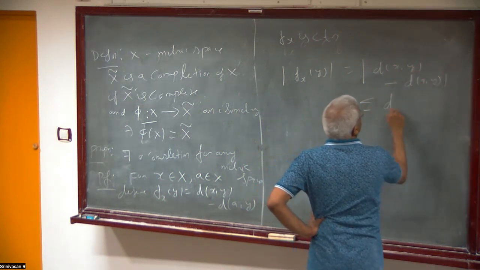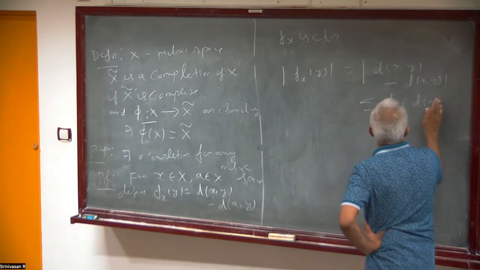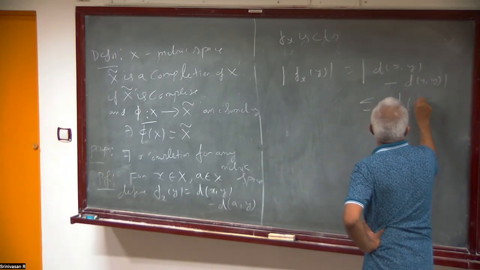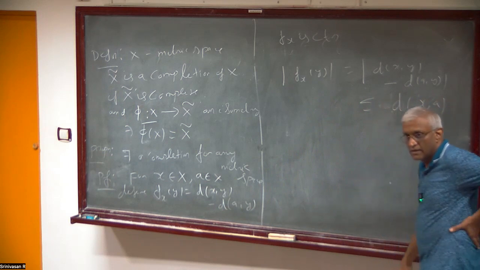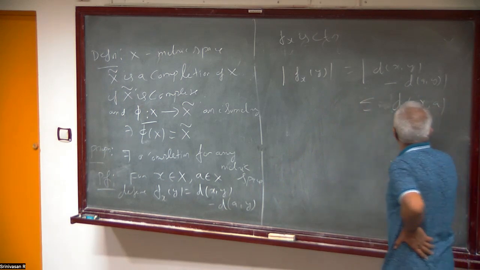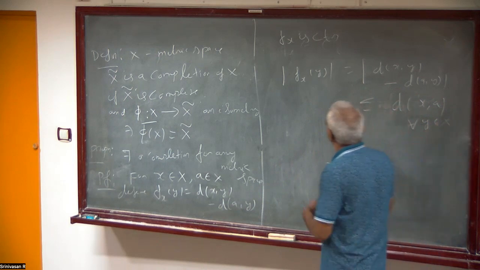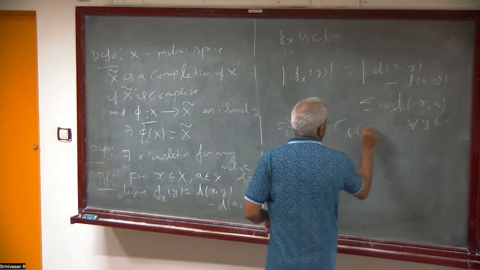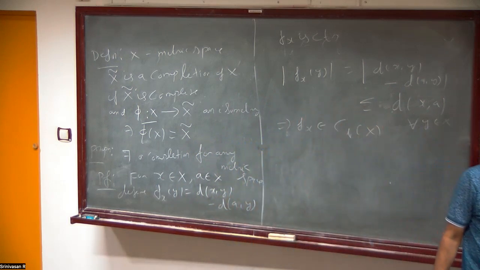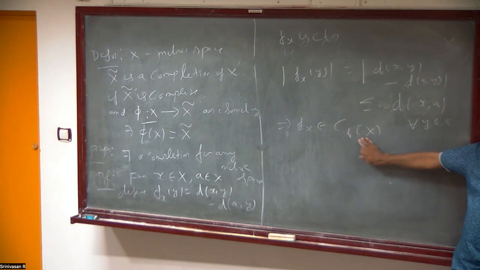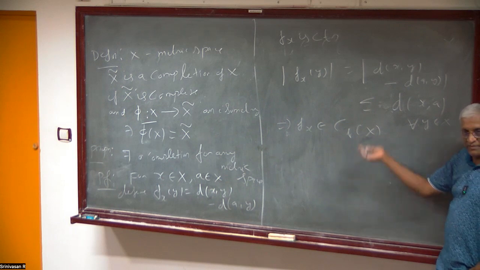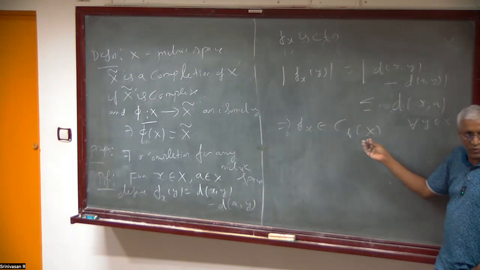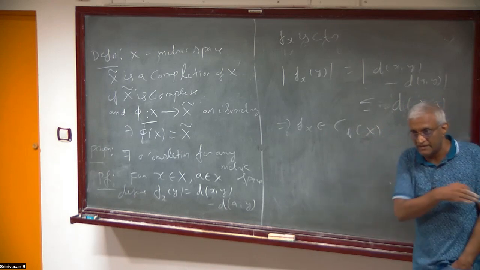Of course, this is less than or equal to d(x,a), by the triangle inequality. For each x, the y is not there; this is for all y. So this implies f_x is bounded and it is already continuous, so this is in C_b(X). What we do is direct. And we already know this is a complete metric space. It is contained in B(X), it's closed in B(X) and it's complete. We have already seen that.